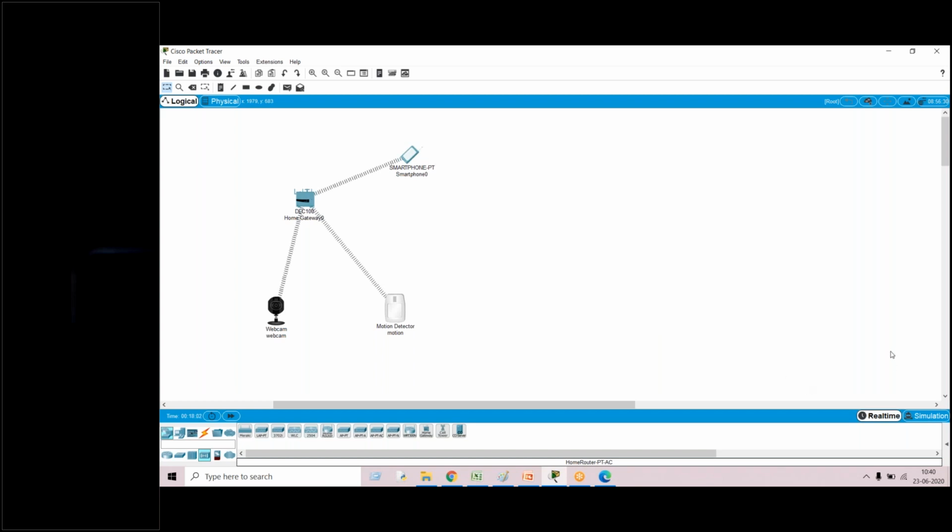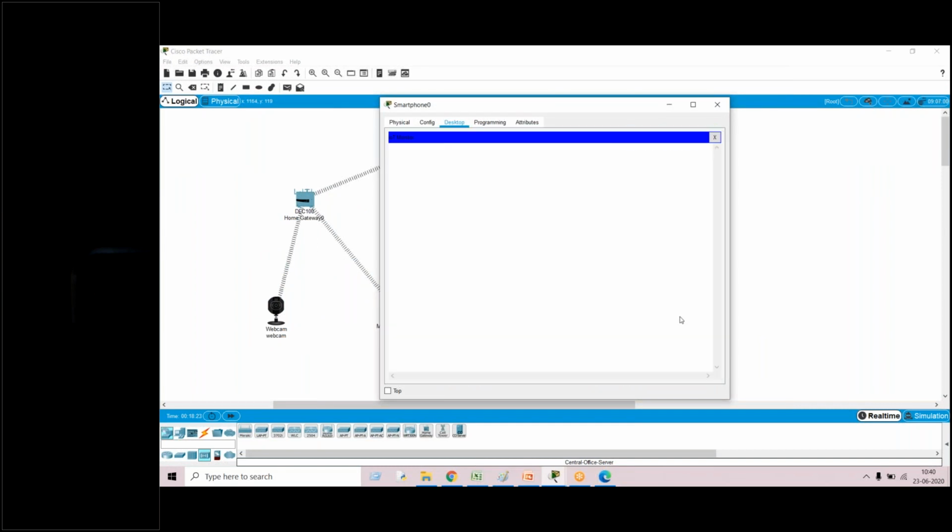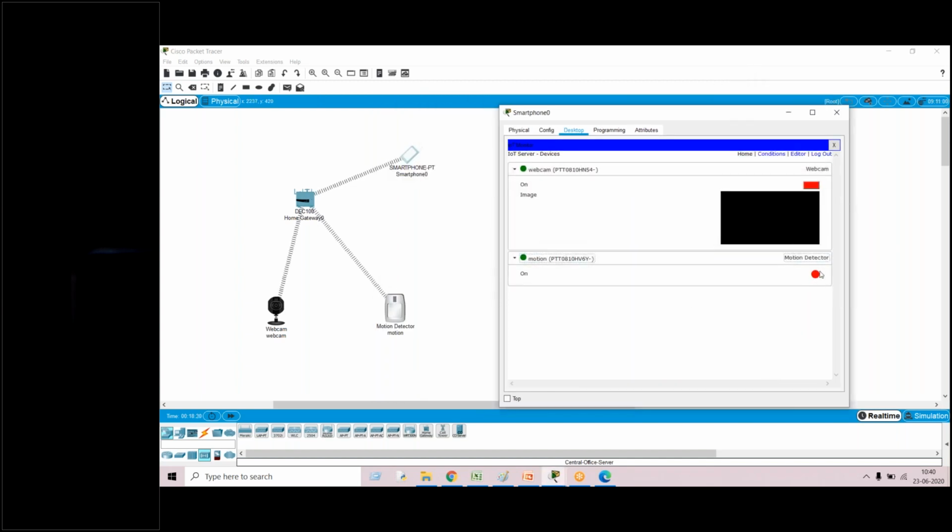In the condition, I am not getting the motion detector. I'm getting the webcam only. When I log in on desktop, I have the webcam as well as the motion detector.